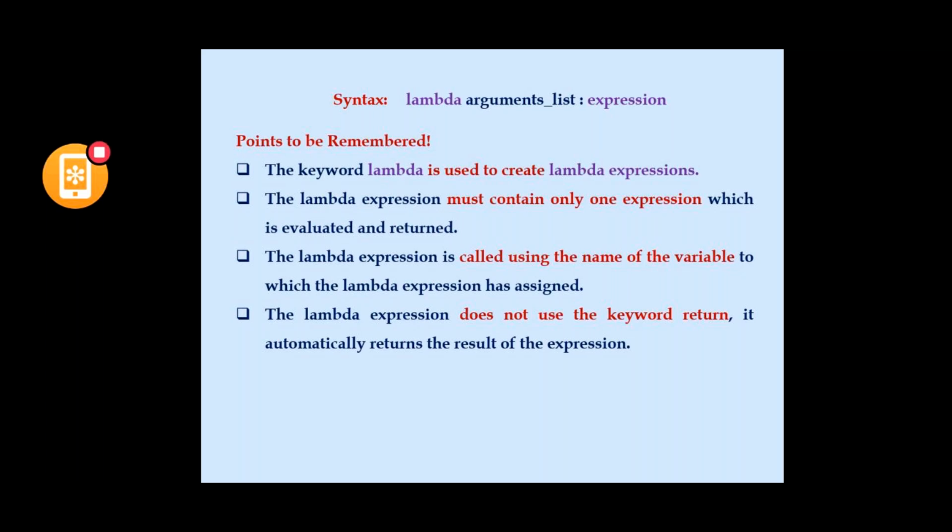So where to use this lambda function? We can use this lambda expression anywhere in a function where we are expecting it. In the previous example, I assigned the lambda function to a variable called x, that is x is equal to lambda a comma b comma c colon a plus b plus c. In that I am assigning the result of that particular expression a plus b plus c to a variable called x.